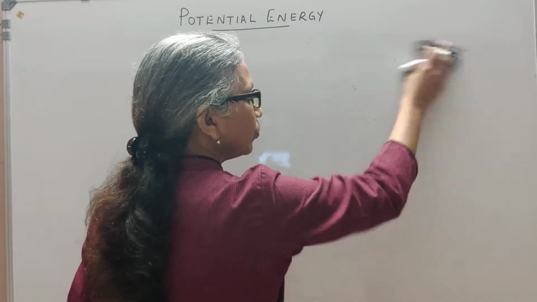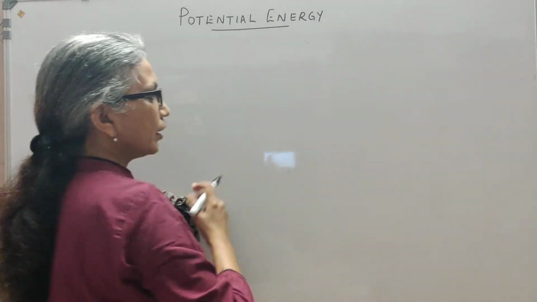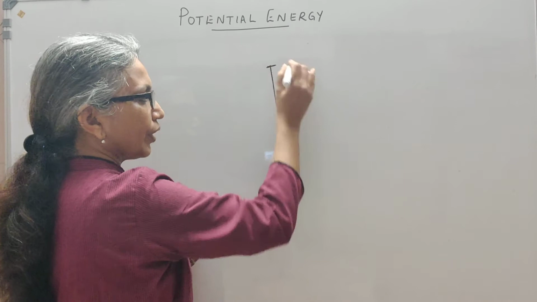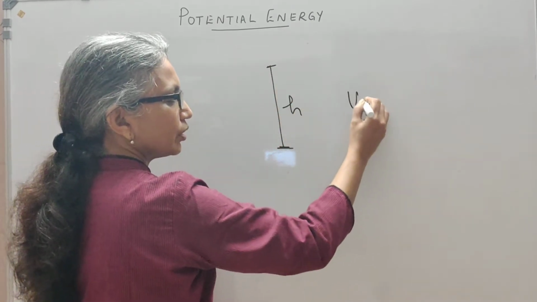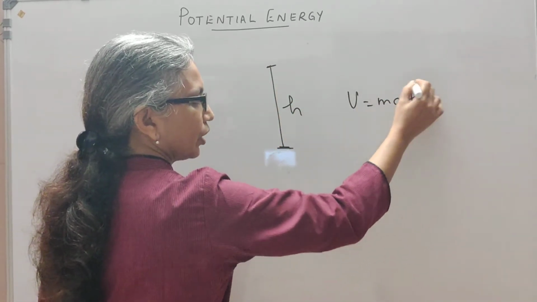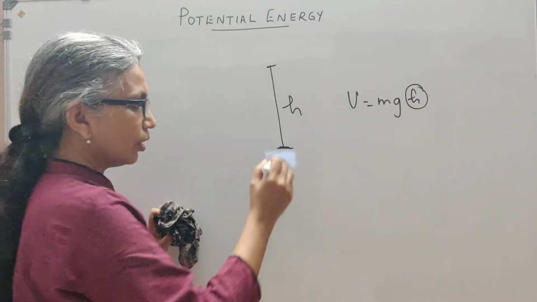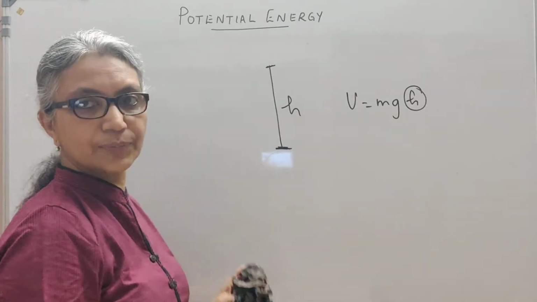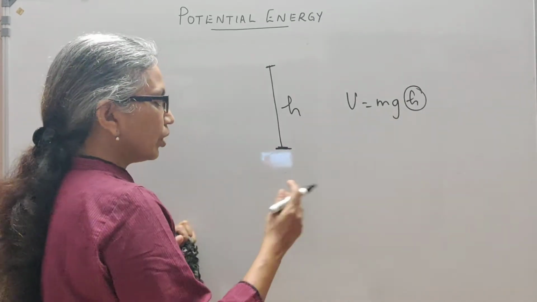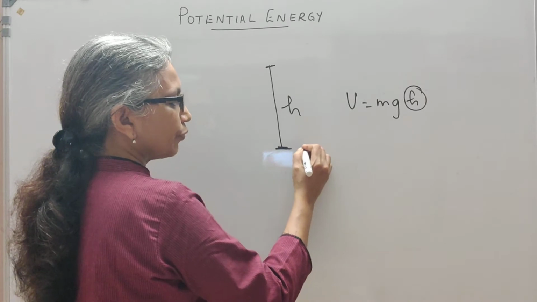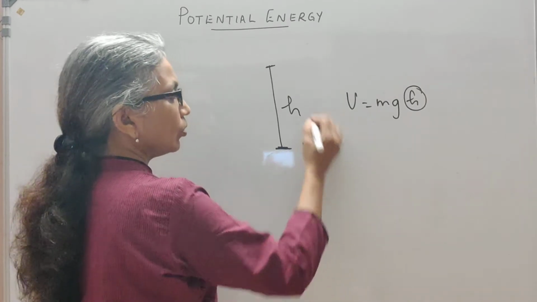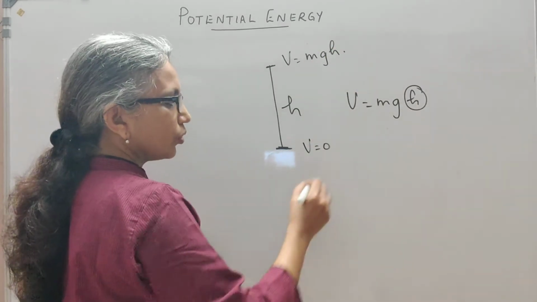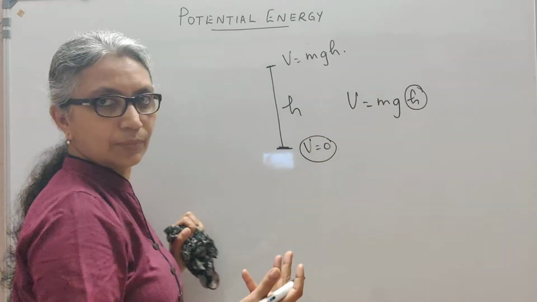So now, one thing you would have noticed is that in our formula, we are only interested in the initial position and the final position, because potential energy, we know, is m g h. So this h depends on the displacement, the height through which the body has been taken. So if the potential energy here is 0, then the potential energy here is m g h. The 0 of the potential energy is arbitrary.